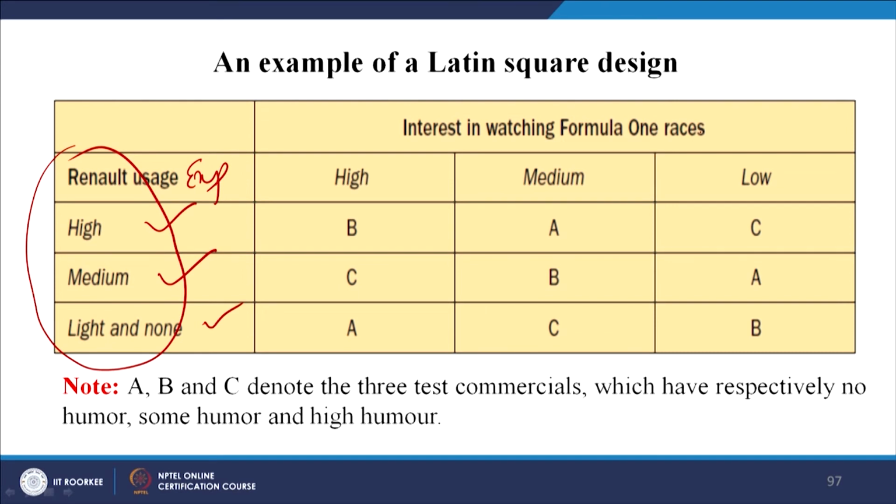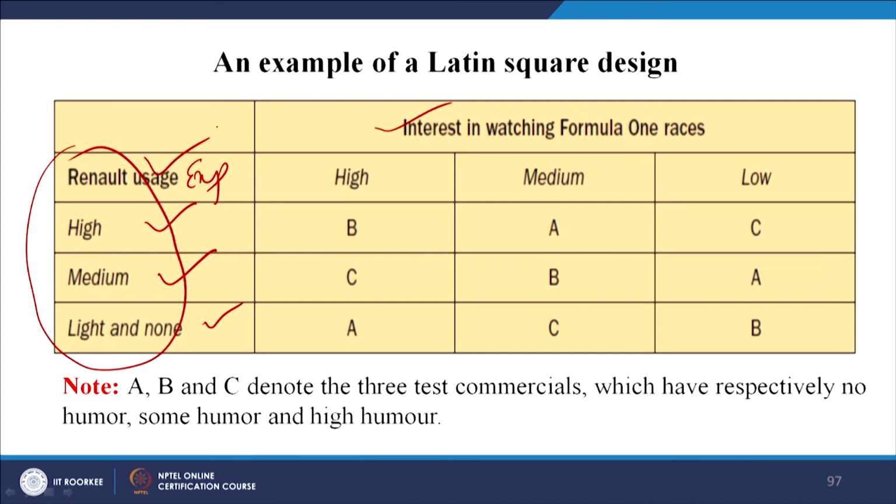Then how much interest people have in watching the Formula 1 races where this Renault car is being used, let us say. That has also been taken, and this is high, medium and low. So, high interest, medium interest and low interest. So, you have 2 variables now, interest and usage.